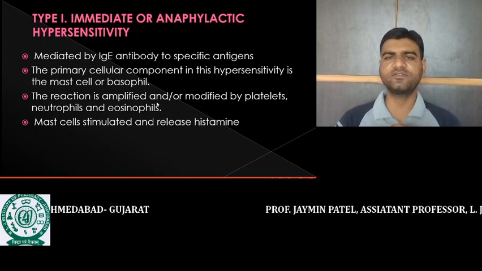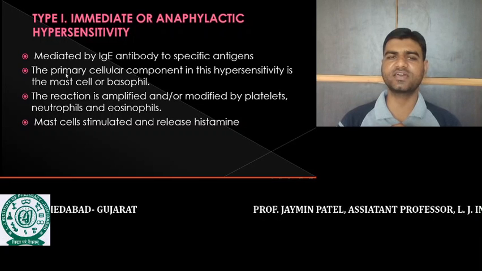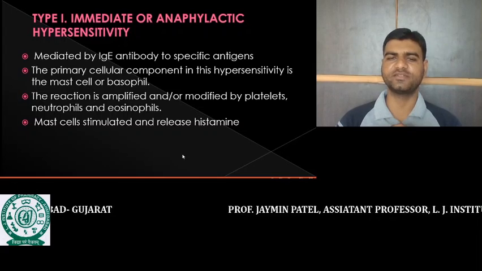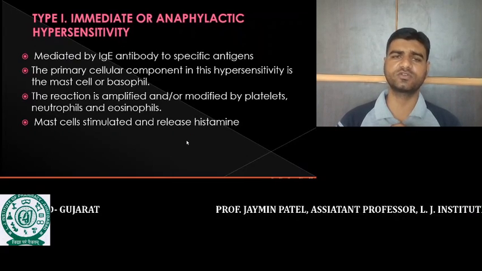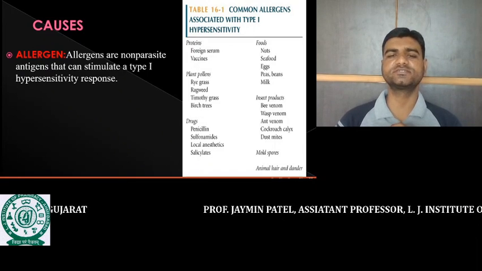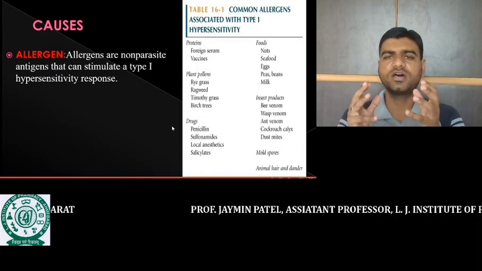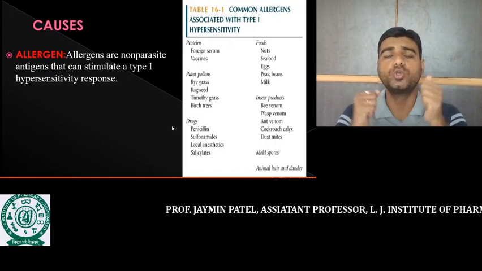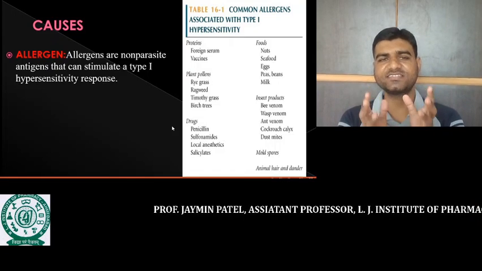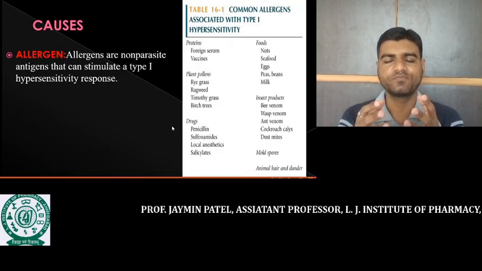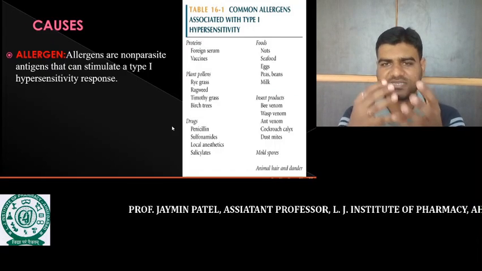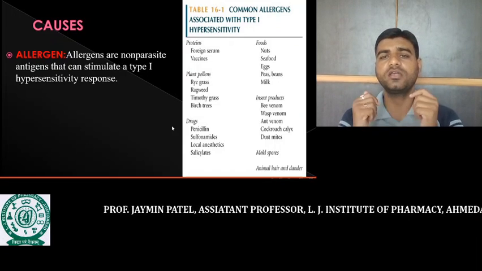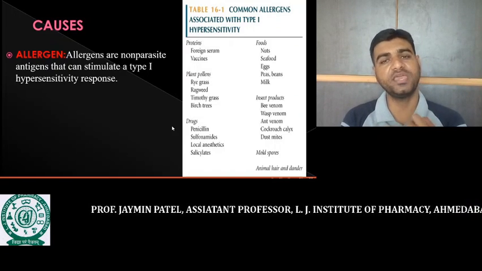When the mast cell is activated, degranulation of the mast cell occurs, and this degranulation will stimulate the release of histamine. Now, which types of allergens can activate the type 1 hypersensitivity reaction, that is, activate the mast cell to release the histamine? The allergen will produce the IgE, this IgE activates the mast cell, and the mast cell secretes the histamine. And if the release of histamine is uncontrolled, the histamine may induce death.